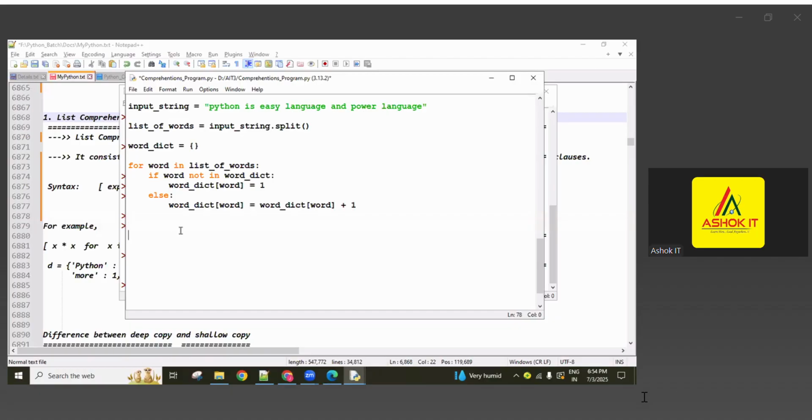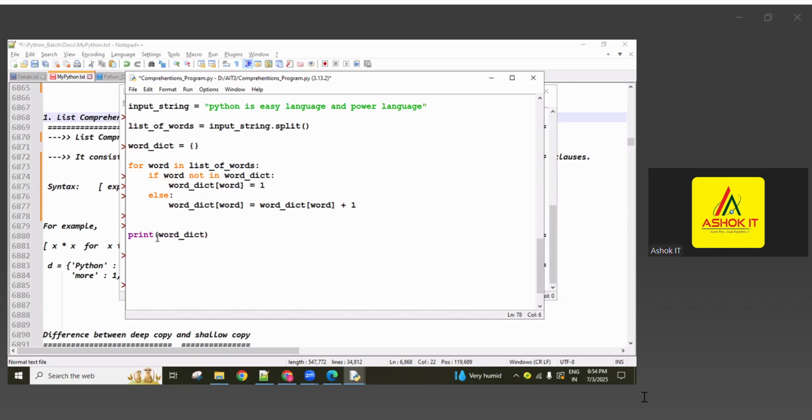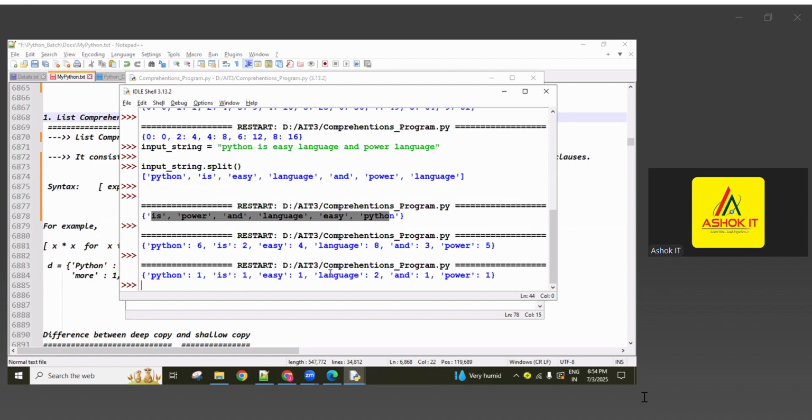Like that it executes repeatedly until the list of words is complete. Finally here you can print this word dict. Now all are there one time, and language is there 2 times, guys. Python is easy language and powerful language, so language is there 2 times, that's why 2 is there.